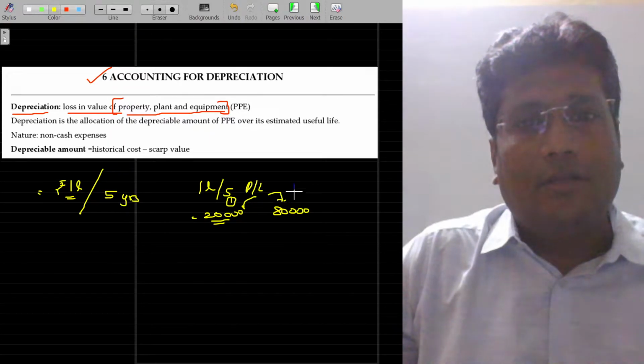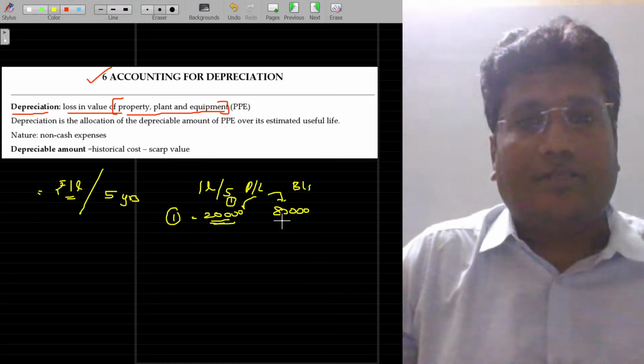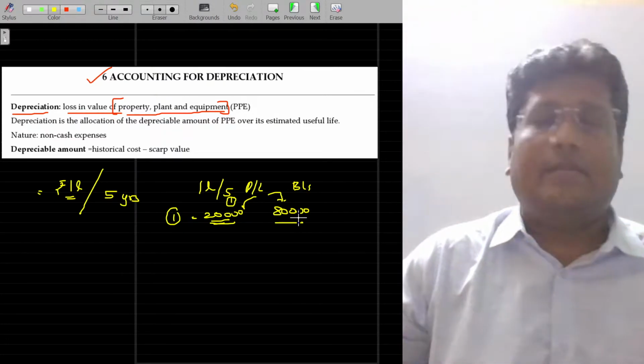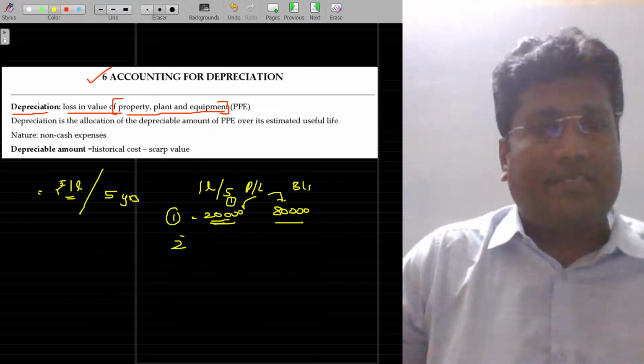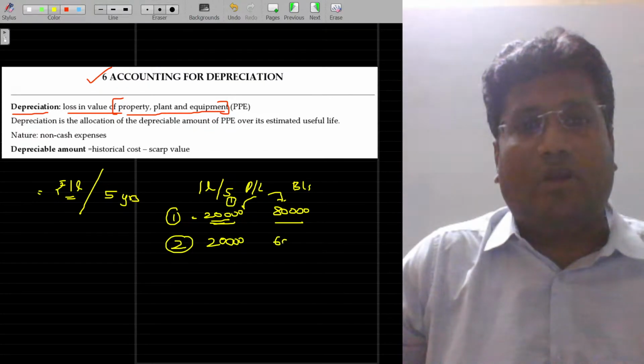And this is the balance sheet. This is the thing we are debiting in the P&L account in the very first year. This is the amount going to be considered as an asset to be shown in the balance sheet. In the second year, another 20,000 rupees is considered as an expense. Balance will be your asset.